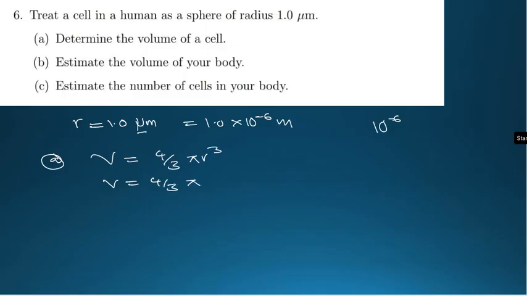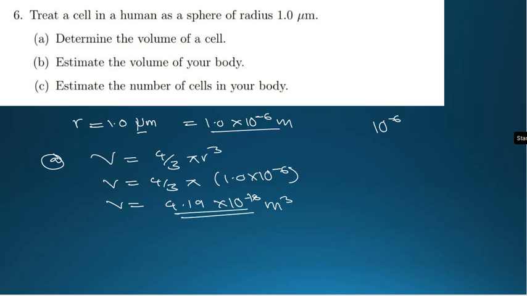R is this. So finding the volume of a cell now, we are going to have the volume of a cell to be 4.19 times 10 to the power negative 18 cubic meters.